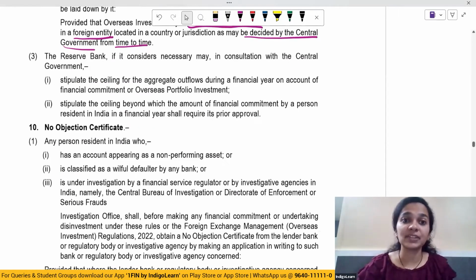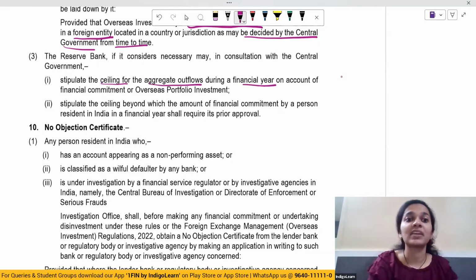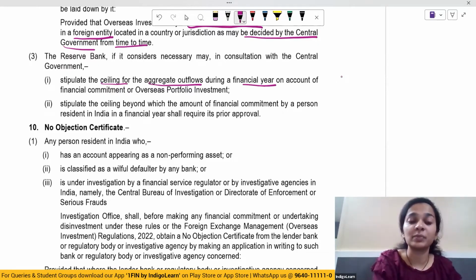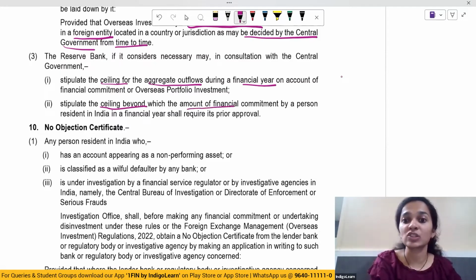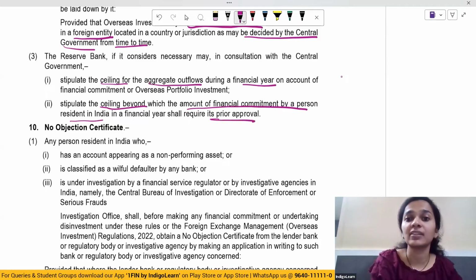The Reserve Bank, if it considers necessary, may in consultation with the central government stipulate the ceiling for the aggregate outflows during a financial year, and also beyond, they may stipulate a ceiling beyond which the amount of financial commitment by a person resident in India shall require prior approval.